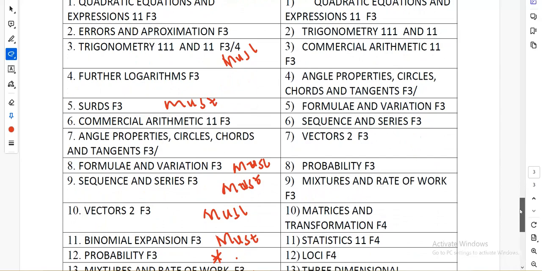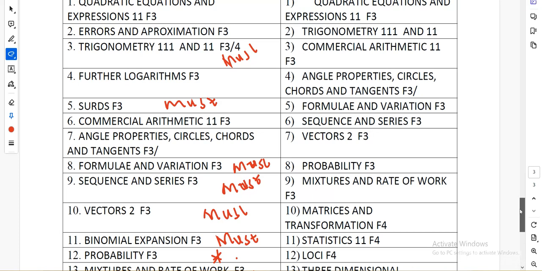If sequence and series is not going to be in section 2, then it must be in section 1. Formula and variation, prepare. That one will not miss in section 1. Formula and variation, making the subject of the formula. That one is a must.